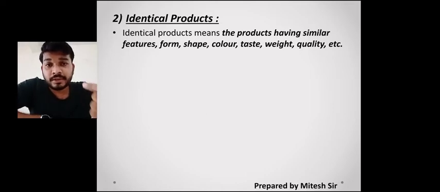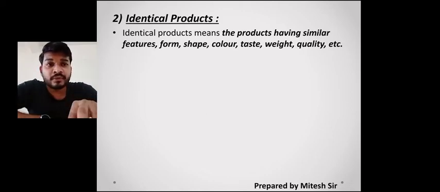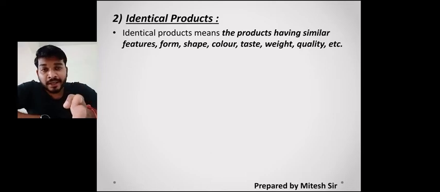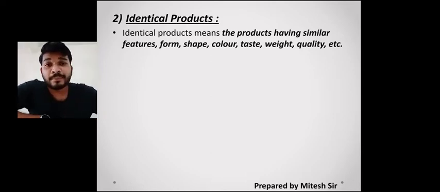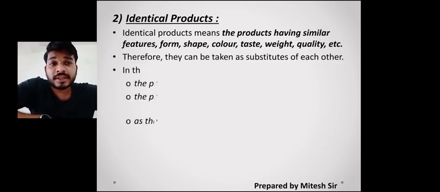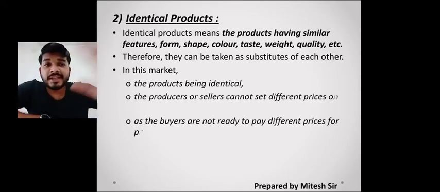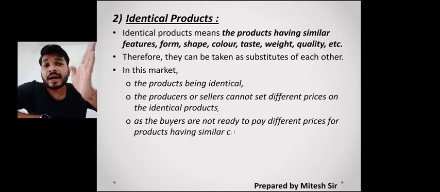It is only the wheat which they are selling. All the 10 of them are selling wheat, and we find that because of that, if one seller is selling at more price, the buyer will go to the other seller who is selling at market price. So because they are all selling identical products, not different products, there is no substitution for their main product. So here in this market we find that the products are identical.